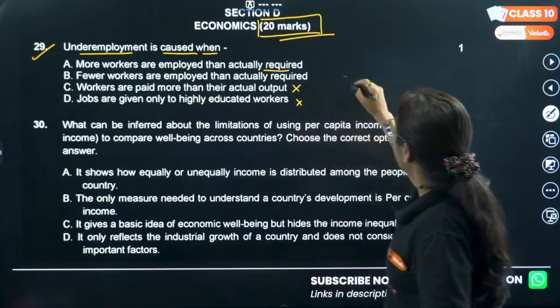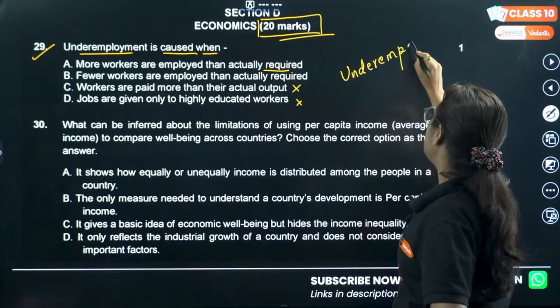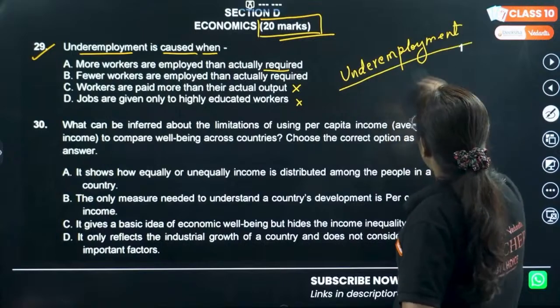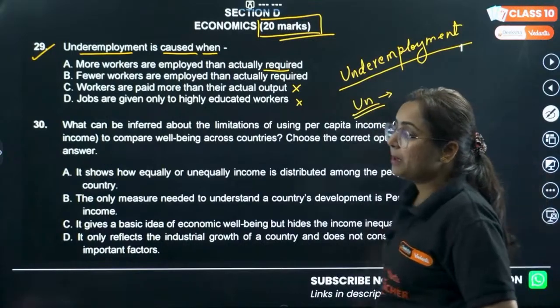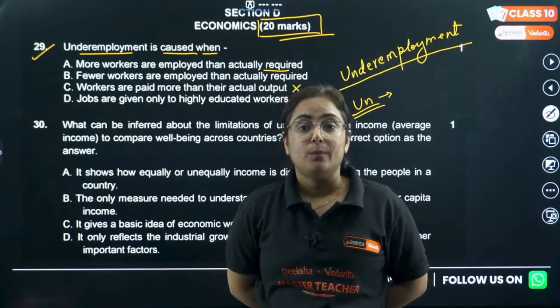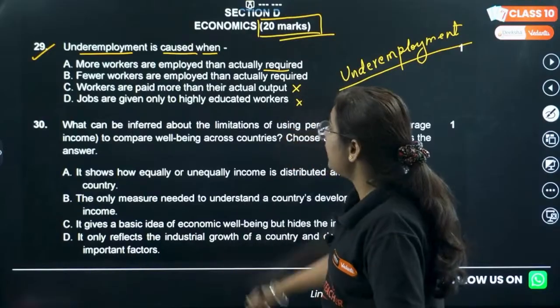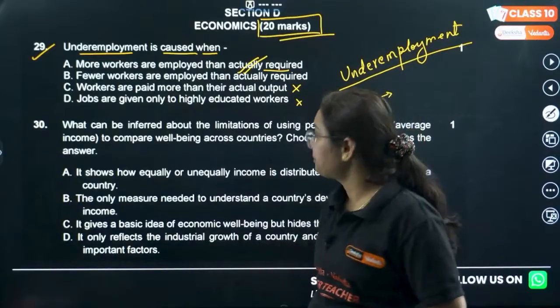No. So basically the situation is underemployment, and it is a type of unemployment. What is unemployment, my dear students? When a person wants to work but is unable to find the work. And what is underemployment? When a person is working less than its potential or less than its required. Option A, correct one. Okay.